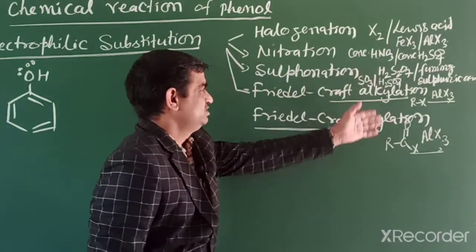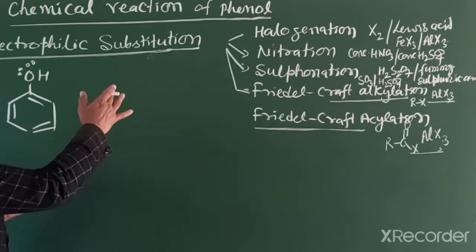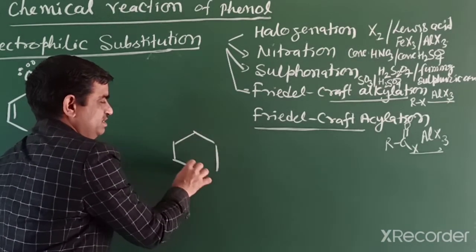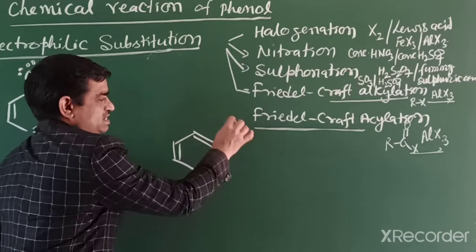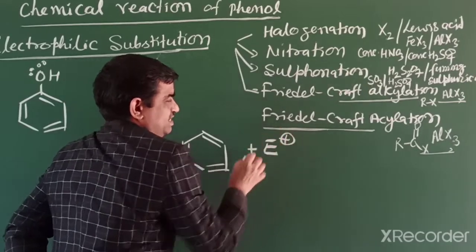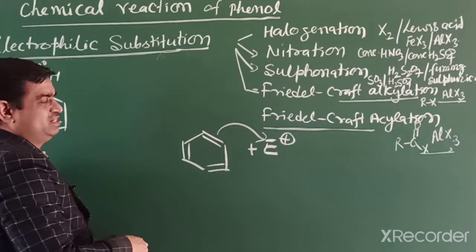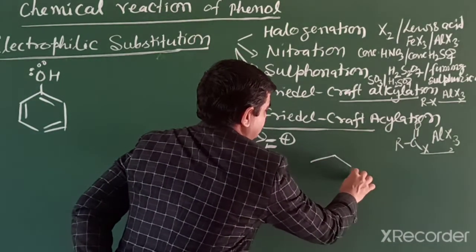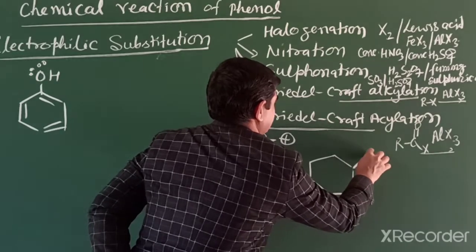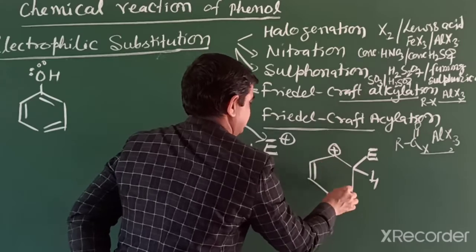All these reagents form a particular electrophile. After that, the electrophile attacks the benzene ring. So ultimately, we get a situation like this, with E and H, and we get a positive charge.